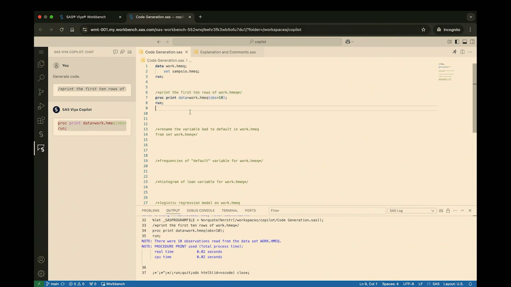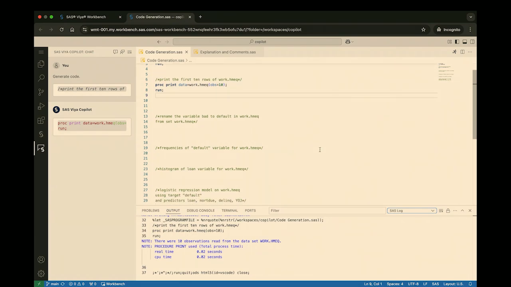Alrighty, I don't know why my results are not coming up, but I'm going to keep showing the Copilot. So when you run this, it'll print the first 10 rows of the data. Apologies for the technical difficulties, but at least the Copilot is working, so we can see that in action.